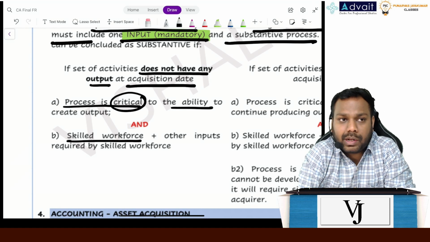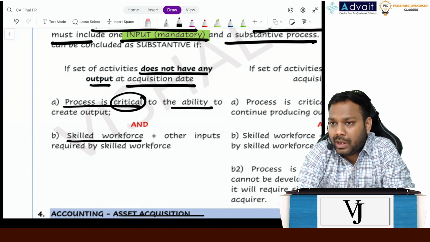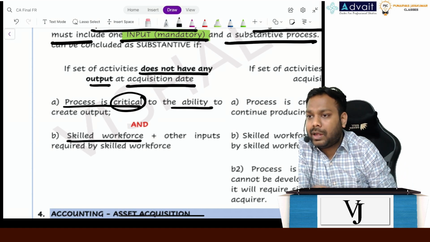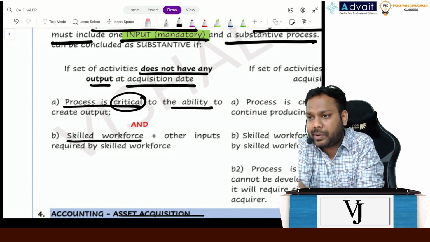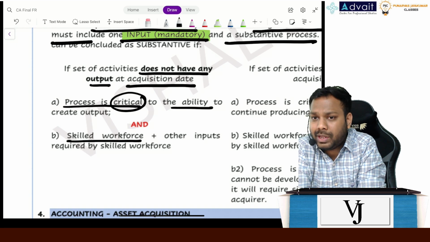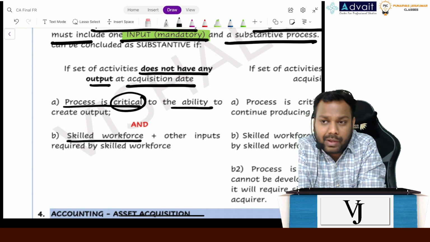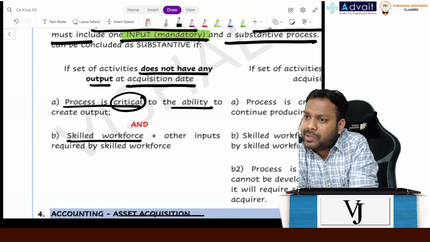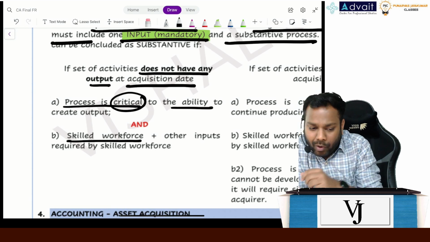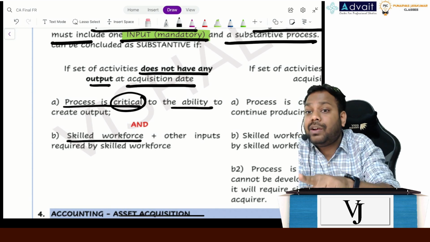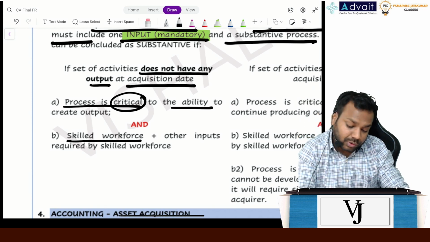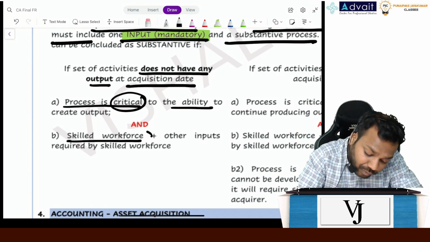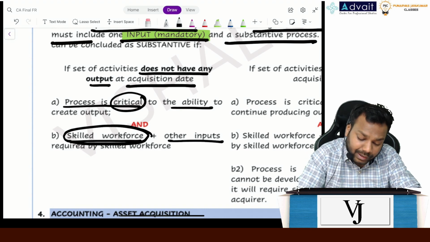Let's suppose the inputs I am having are just bare land, or the employees are just normal persons, admin persons. They are not skilled employees. Now tell me, if I want to acquire a company, normal persons can be replaced, but what makes the entity different is the skilled workforce, right? So that's the reason why it says that a skilled workforce should be there, and any other inputs required by the skilled workforce.